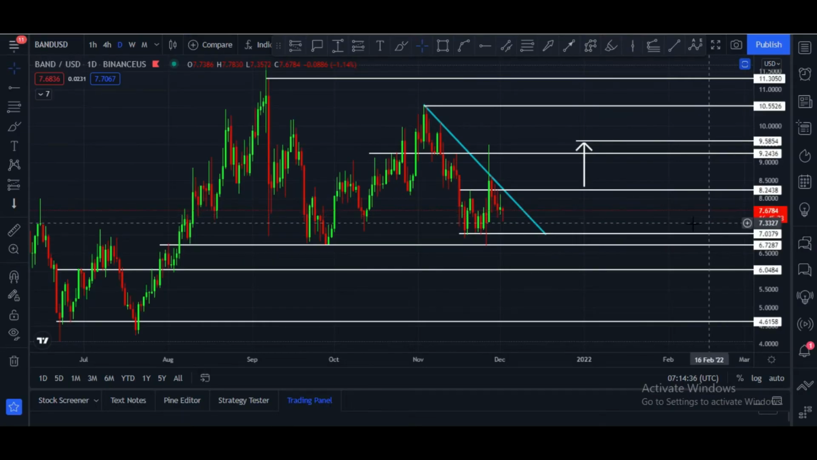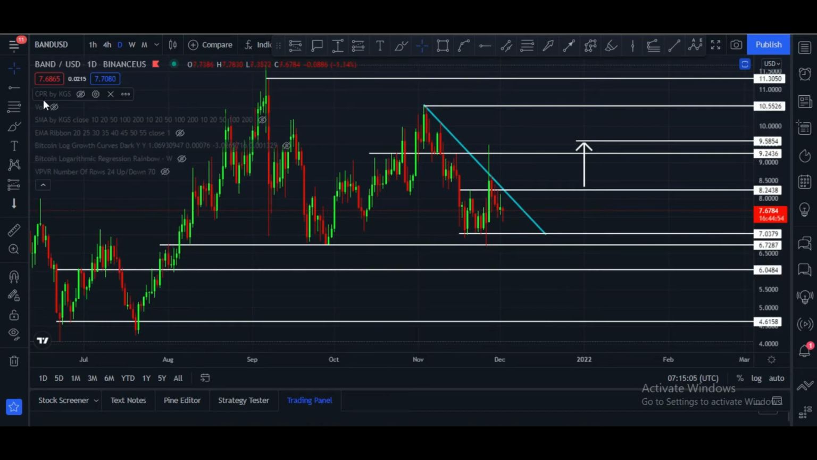And you can say our first target will be 8.24 in daily chart, second target is 9.24 in daily chart, third target is 9.58 in daily chart, after that 10.55 and 11.30. These are the targets. And if unfortunately price goes down, in that case $7 and $6.72, these are major support zones, and after that major support zone is at $6 price zone.